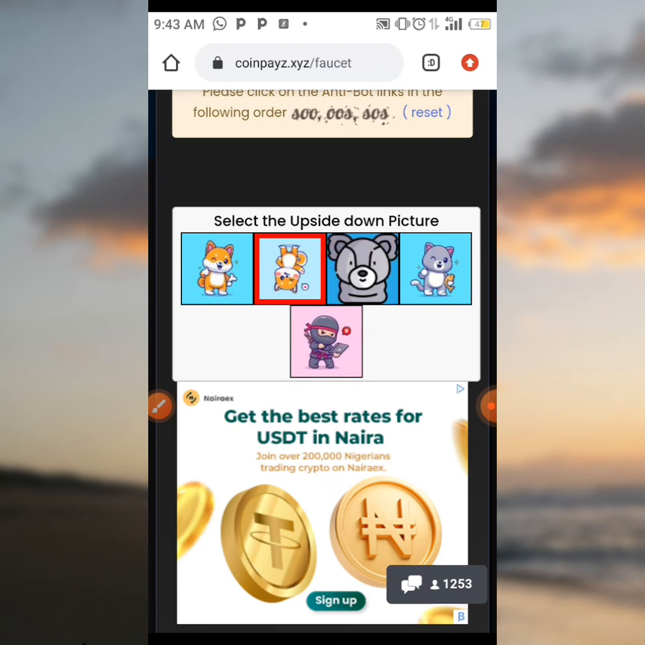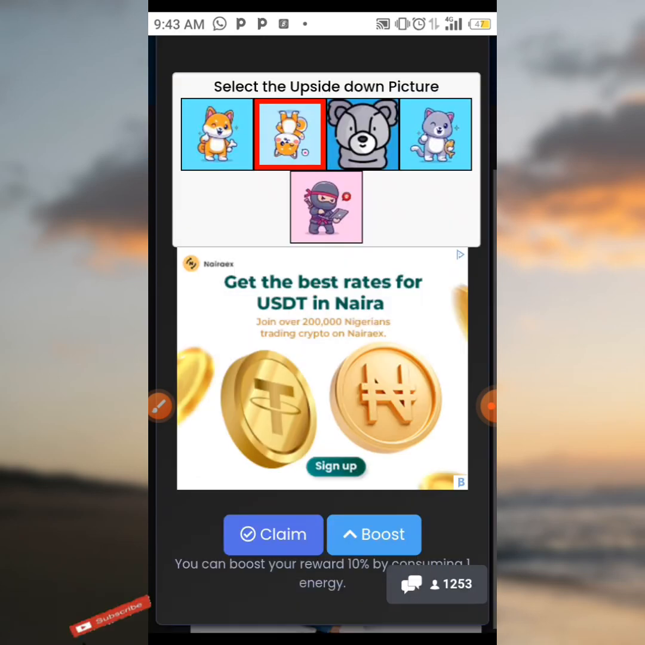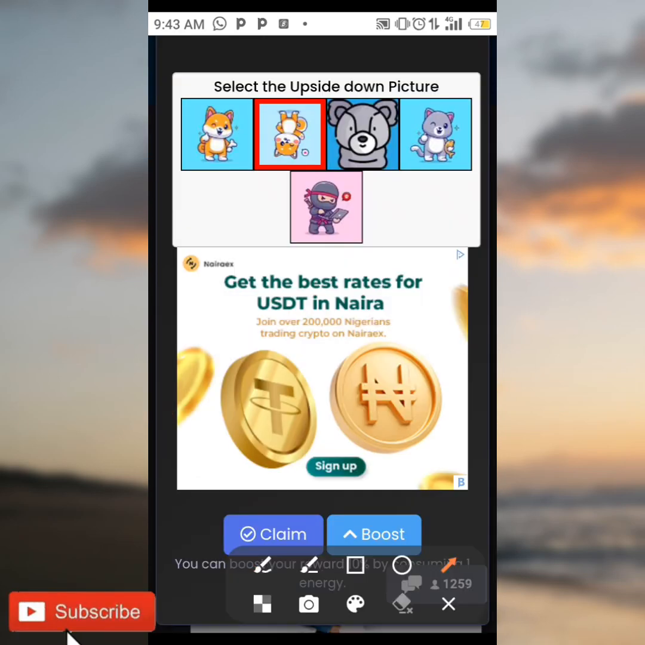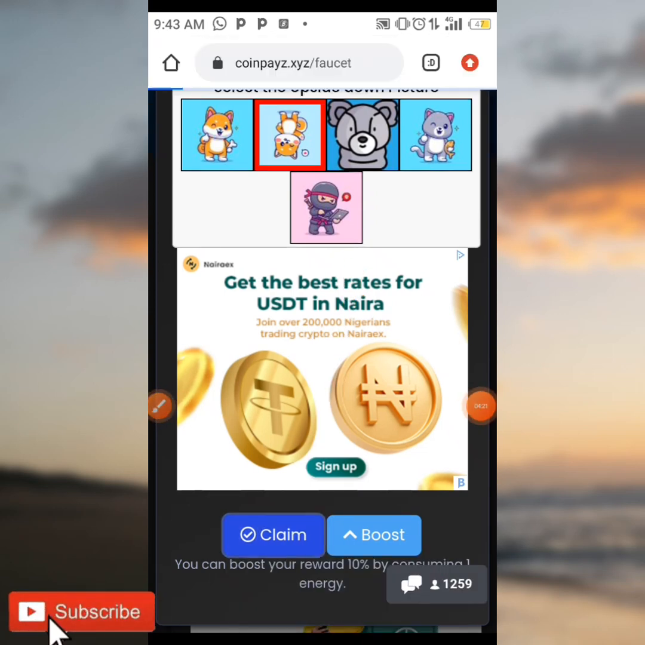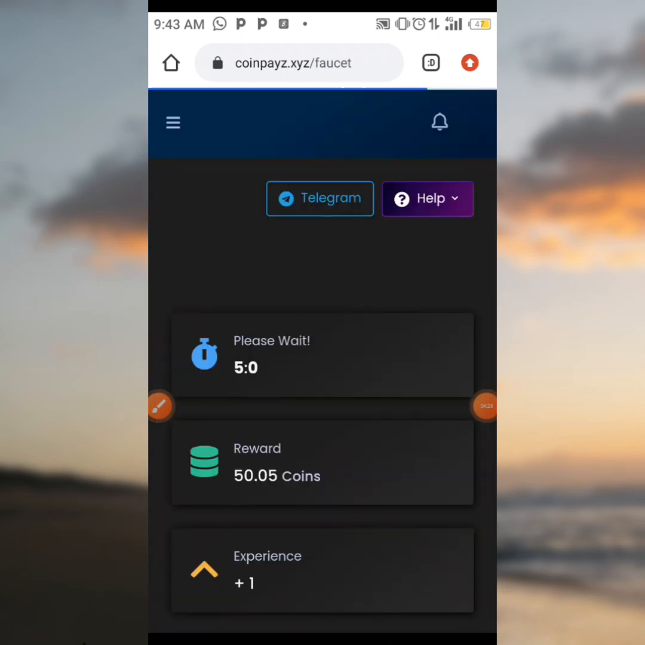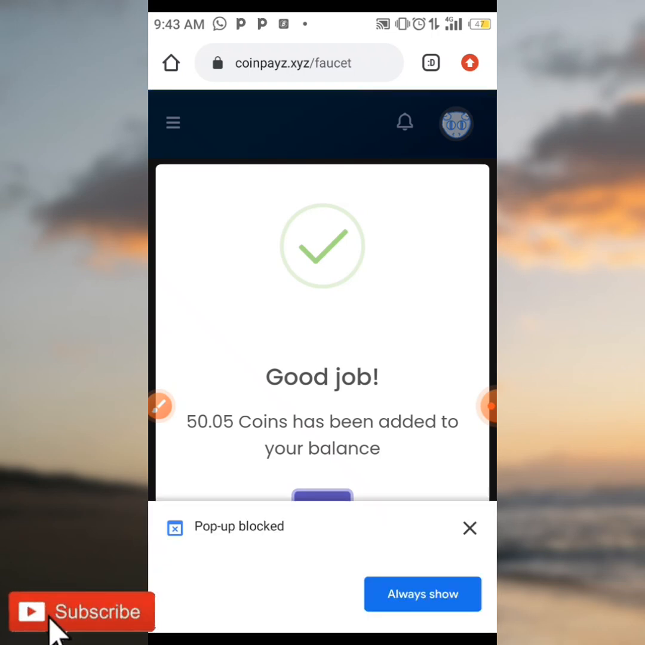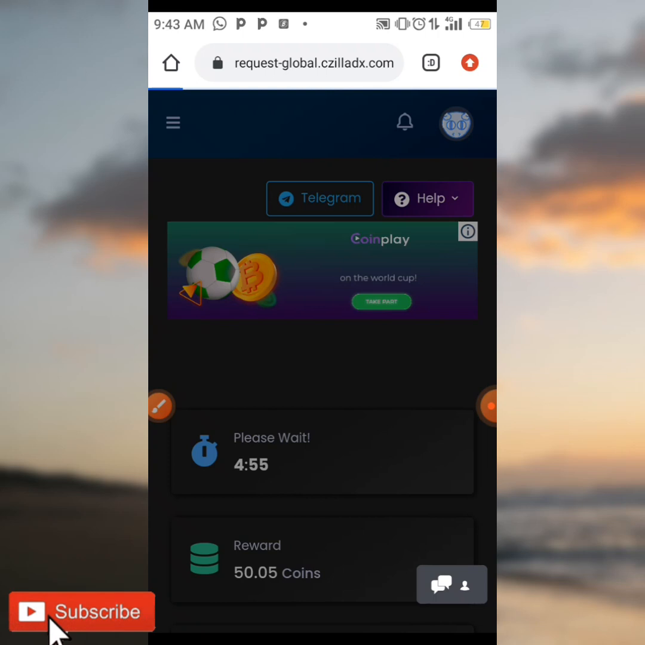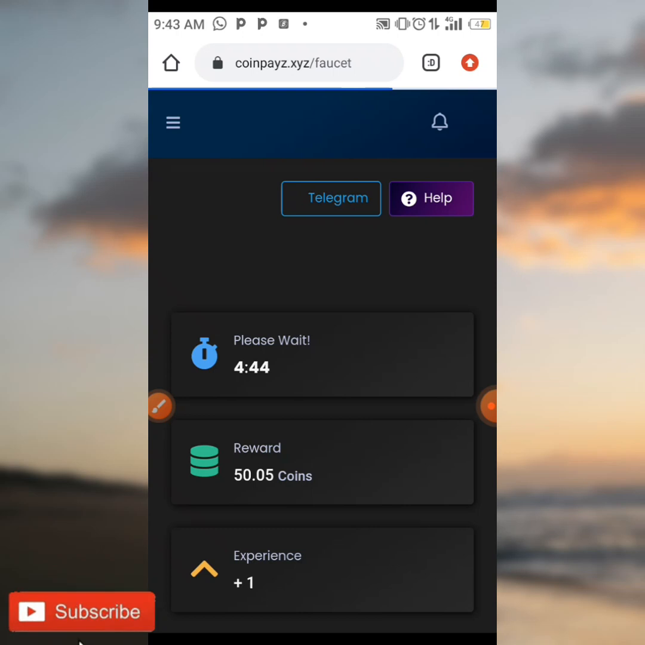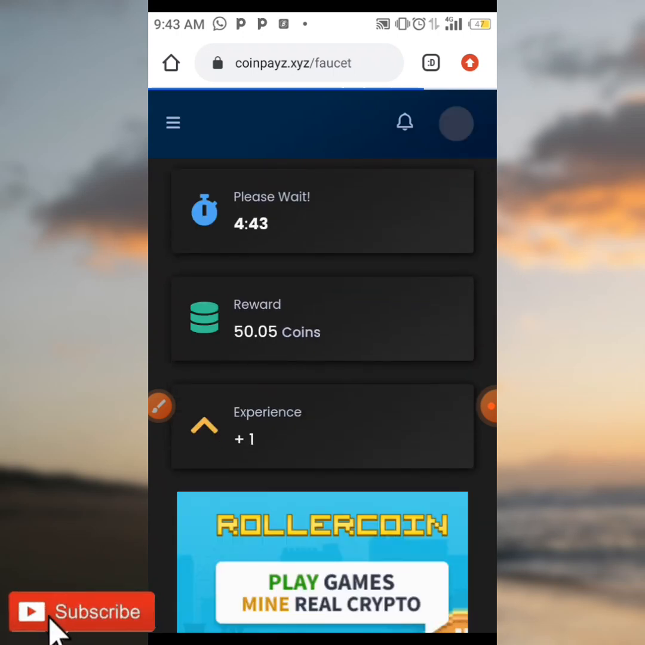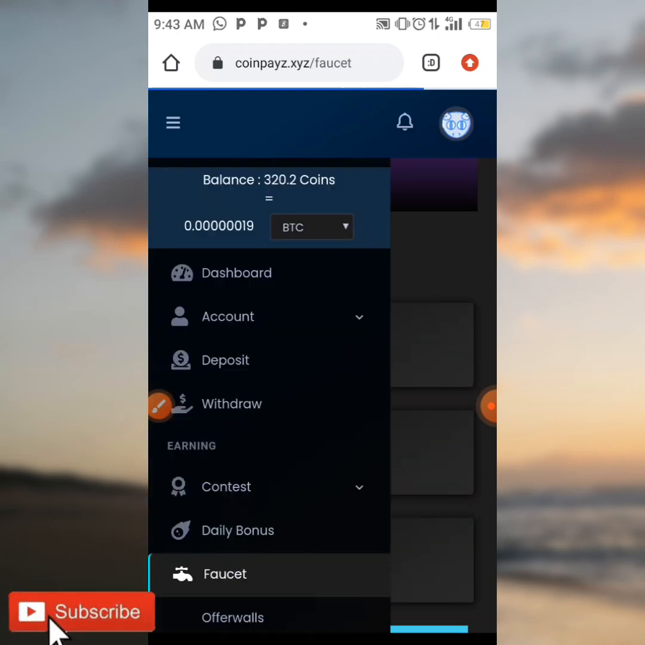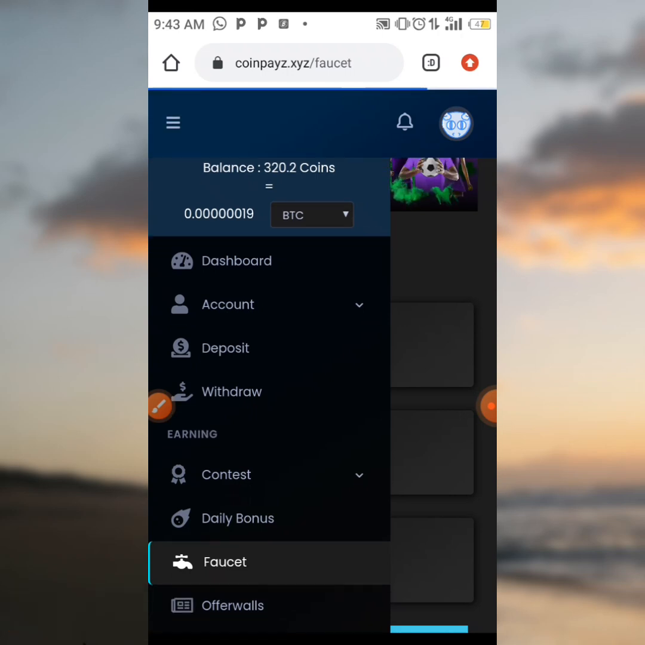Now after you've selected the upside down picture, all you need to do is scroll down and click on claim, which is over here. Now when you click on claim, your bonus of 50 coins is going to be allocated to you immediately. So guys, as you can see over here, 50.05 coins has been added to my balance, and as you can see over here, you have to wait for the next 5 minutes to earn again on this site. So guys, as you can see over here, the timer is counting. You're waiting for 5 minutes in order to claim another faucet again.